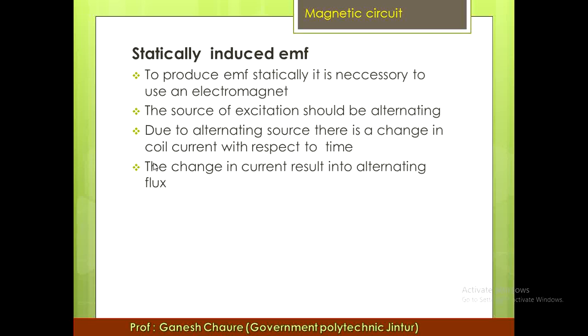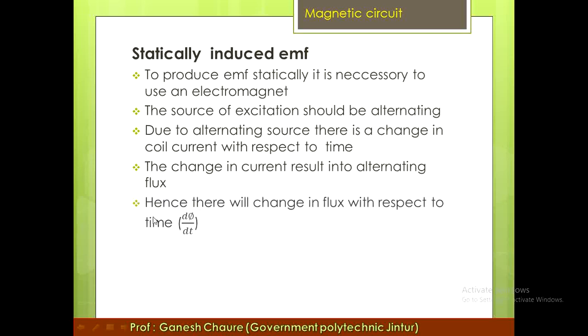Here the current is alternating, therefore there is a change in current with respect to time. The change in current results in alternating flux, that is the change in flux. Hence there will be a change in flux with respect to time. We can call it d phi by dt, meaning change in flux with respect to time.